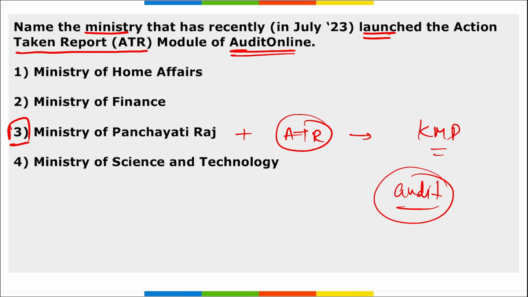Right? This ATR module of Audit Online will enable panchayats to become more accountable, efficient, empowered, and corruption free, and it will ensure seamless management of Gram Panchayat funds across India. So it is the Ministry of Panchayati Raj that launched this Action Taken Report module of Audit Online.